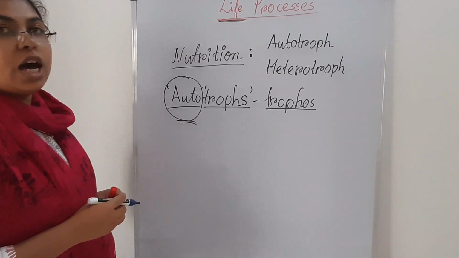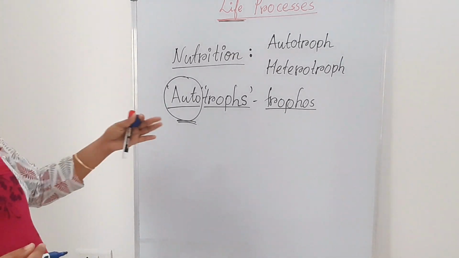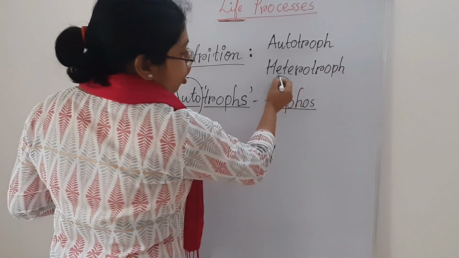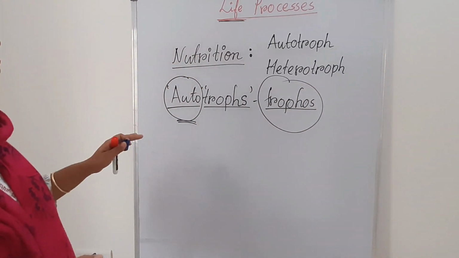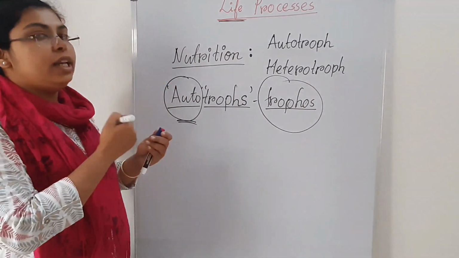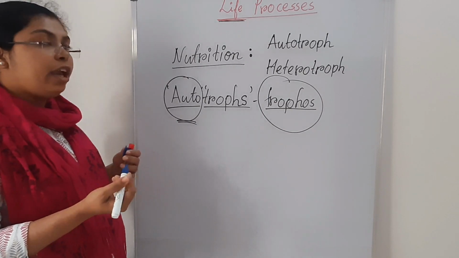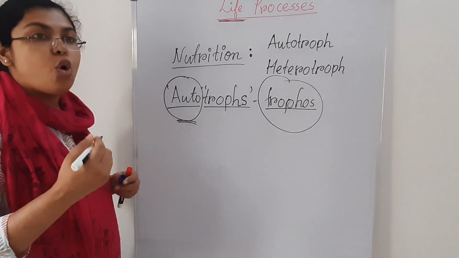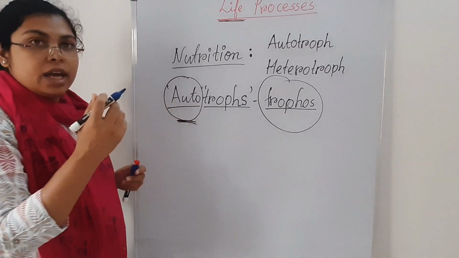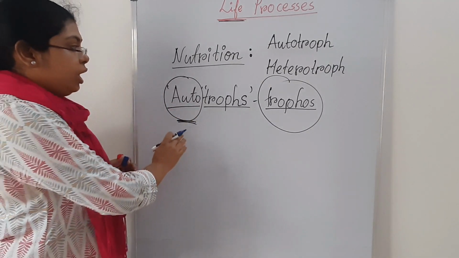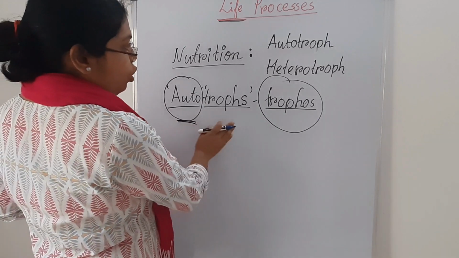And trophos means nutrition, the food. That means the organisms that can produce their own food by themselves are called autotrophs.